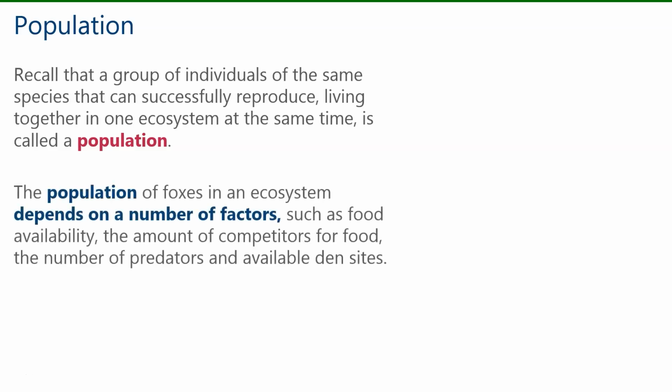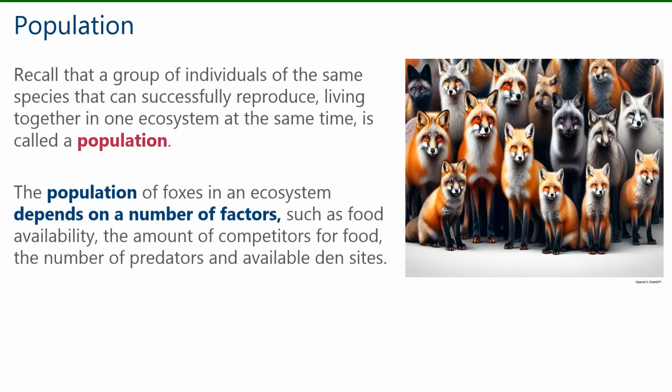The population of foxes in an ecosystem, for example, depends on a number of factors, such as food availability, the amount of competitors for food, the number of predators, and available den sites. So we can see from the image this is a population because they're all the same species, they're all foxes that can successfully reproduce offspring, and they live together in one ecosystem at the same time.